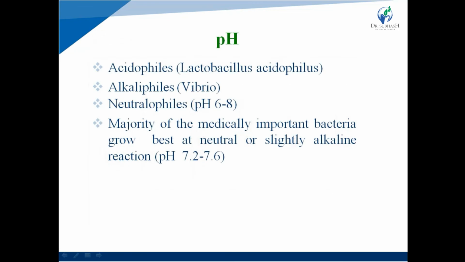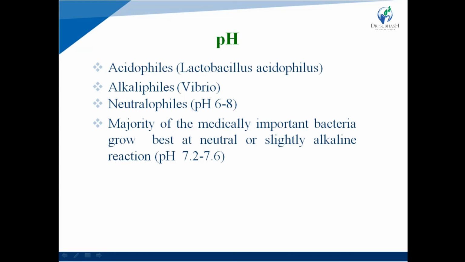Based on pH, they are divided into three types. First one is acidophiles. These bacteria grow in acidic conditions. Example is Lactobacillus acidophilus. Next one is alkaliphiles. These bacteria grow in alkaline conditions. Example is Vibrio cholerae. And last one is neutralophiles.